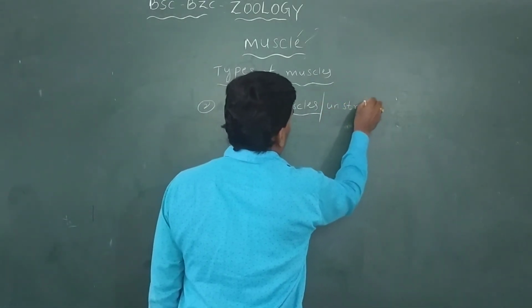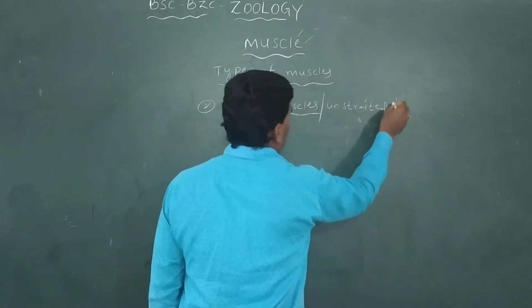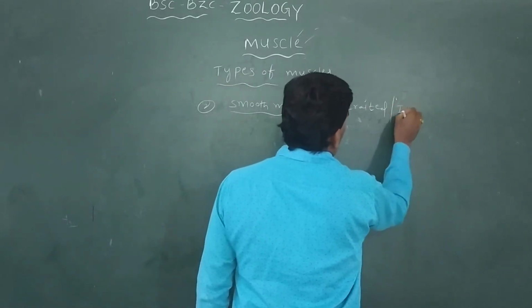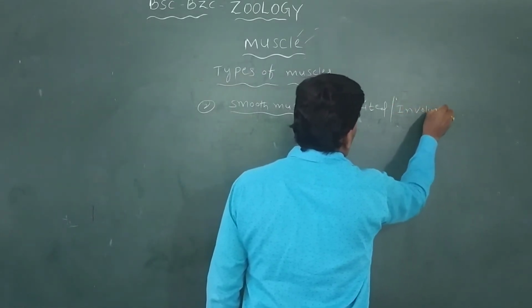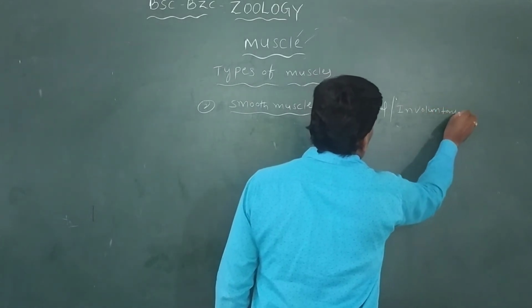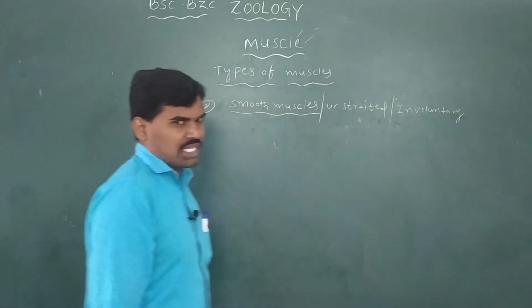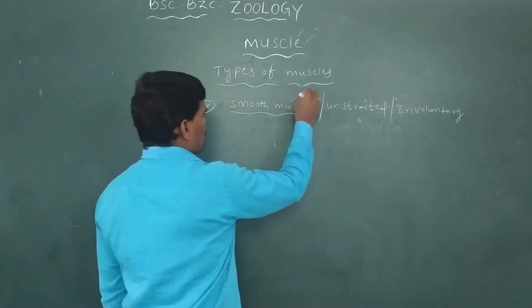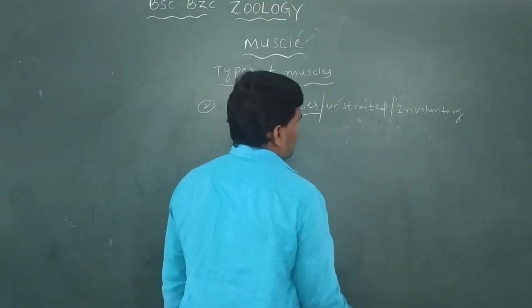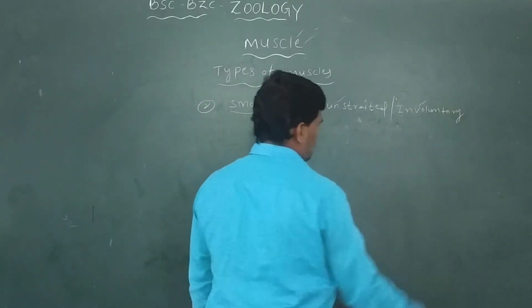Unstriated muscles are involuntary muscles. So there are three names: smooth muscles, unstriated muscles, involuntary muscles.